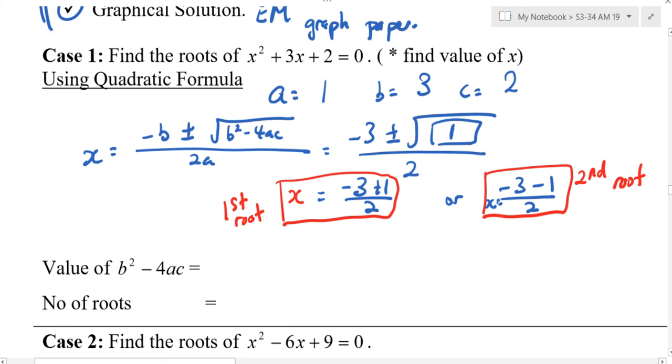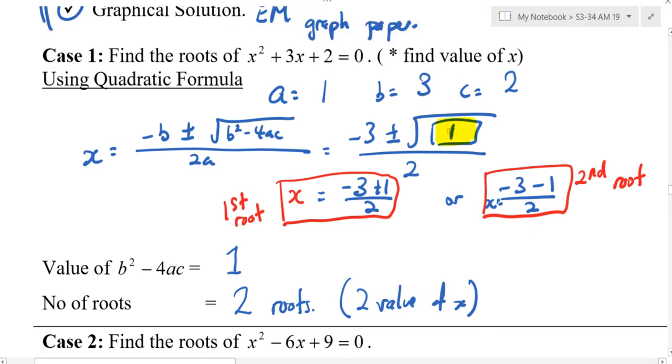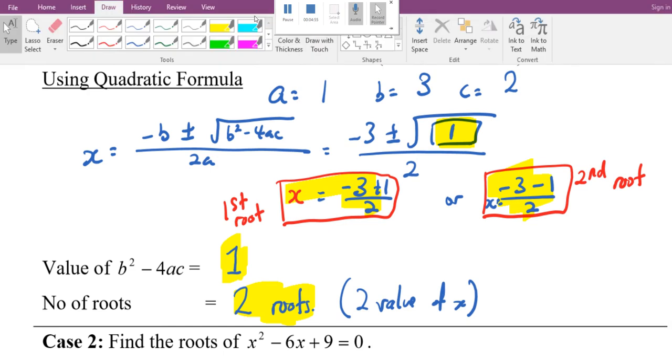Okay? Now, so what's the B square minus 4AC? 1. What's the number of roots? 2. 2 roots. That means 2 values of x. Can I pause the screen here? And you help me write down this. Square root what number? Fill in this blank. And I want to know what are the roots for case 2 and case 3.